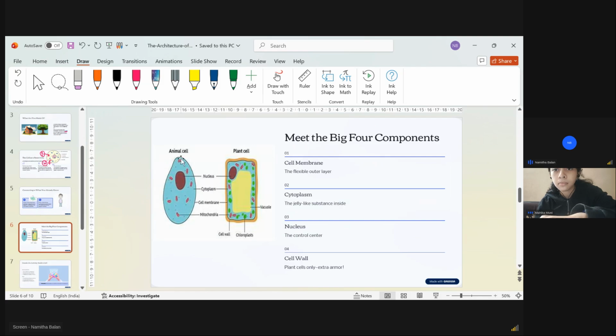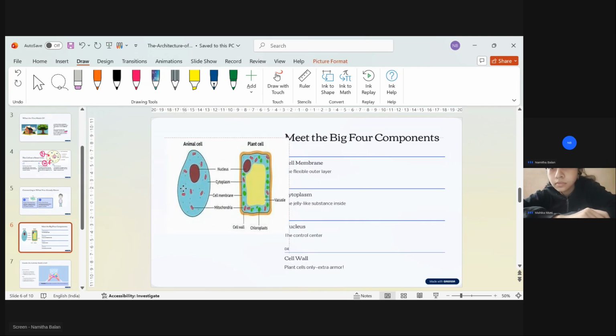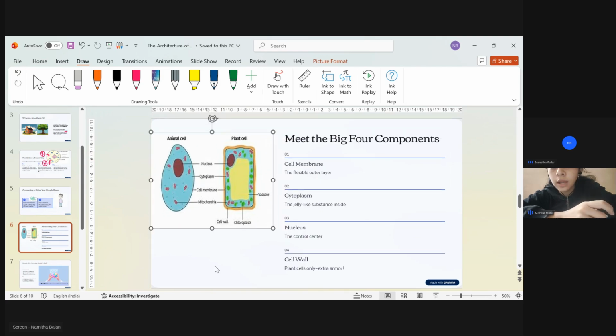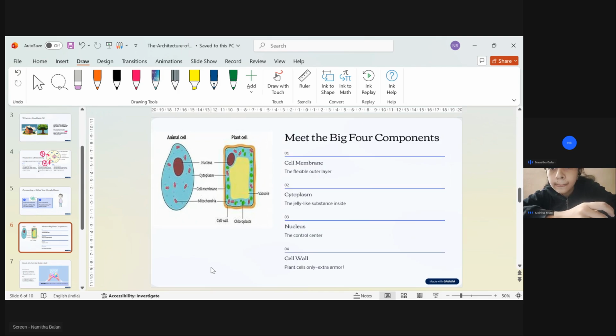You can see two types of cell here: animal cell and a plant cell. Basic things are present in both this animal cell and this plant cell. Which are the basic things? The nucleus, cytoplasm, cell membrane. Now we will see there is a difference between the animal cell, which is present in our body, and the plant cell. There is a slight difference between the plant cell and animal cell. So many differences are there. We will see the main differences.